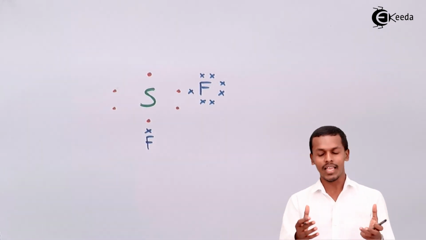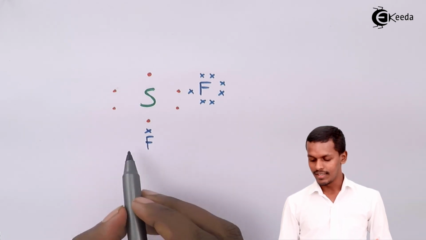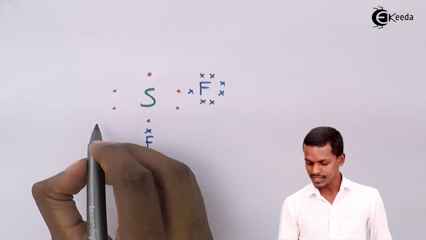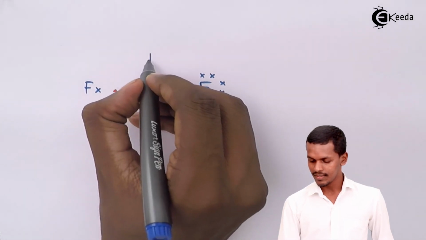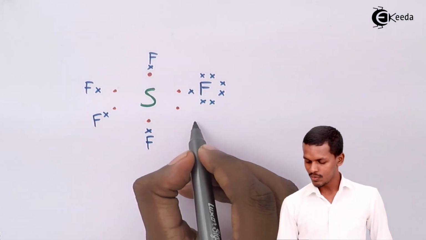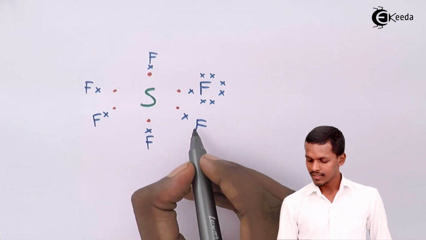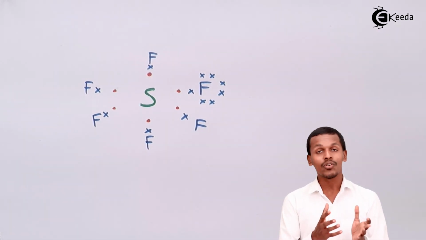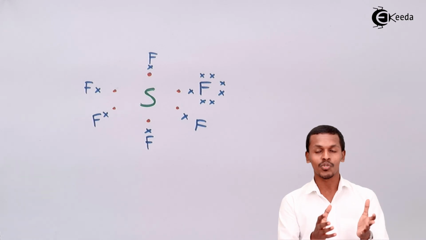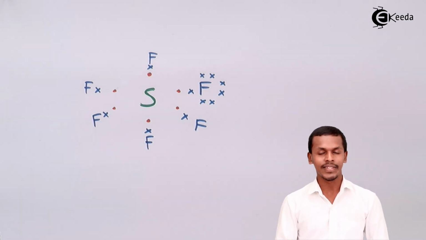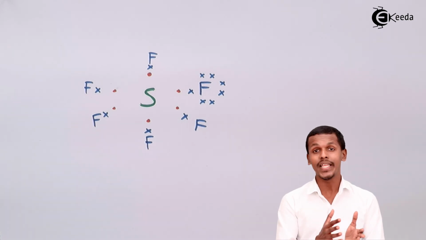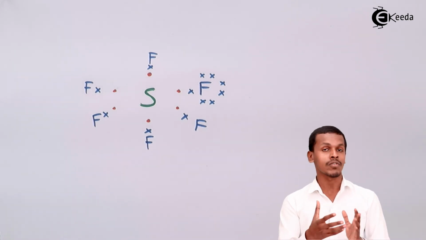I'm not representing the overall valence electrons of the fluorine, but just to understand the valence electrons of its outermost shell of the sulfur. That is the main thing, because fluorine is the one that will obey the octet rule by forming 8 electrons in its outermost shell.